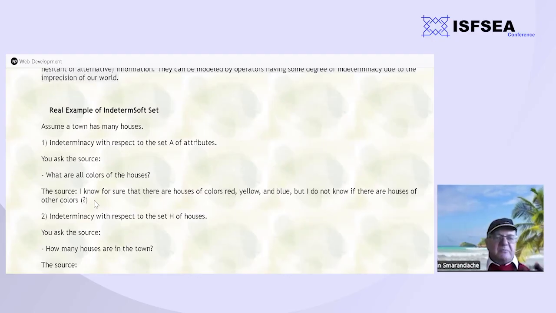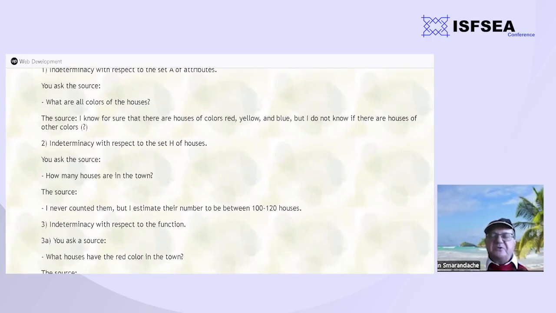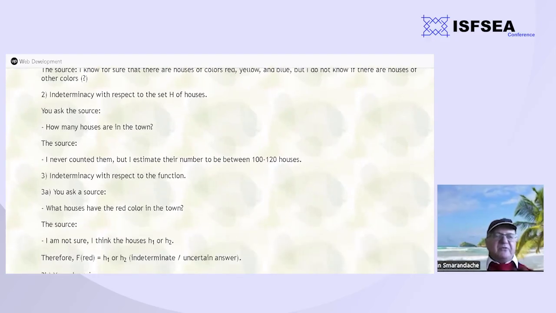Here we are not sure about all the colors, so the set of attributes is not clearly known. Or the set of houses is not clearly known. For example, if you ask the source how many houses are in the town, the source may respond, I never counted them, but I estimate the number may be between 100 and 120 houses. Therefore, H from the soft set is not well defined.